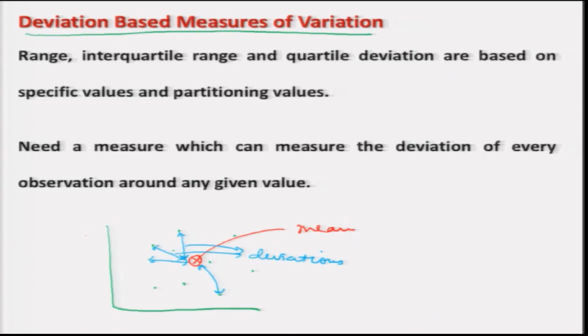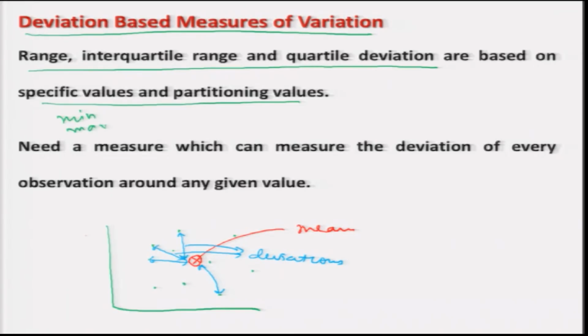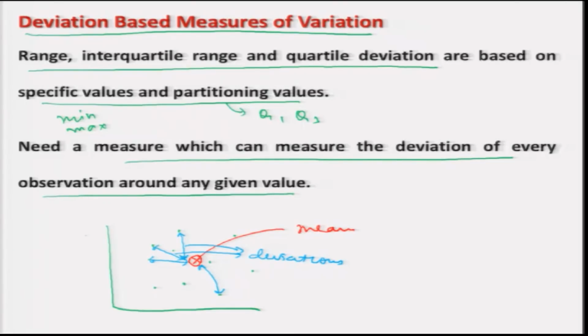So now the concept we are going to discuss here is that the tools like range, interquartile range and quartile deviation were based on specific values and partitioning values. Specific values are the minimum value and maximum value, whereas partitioning values were the first quartile and third quartile. Now we would like to have a measure which can measure the deviation of every observation around any given value. So in this figure, instead of taking the mean, I can also take any known value, say here A.